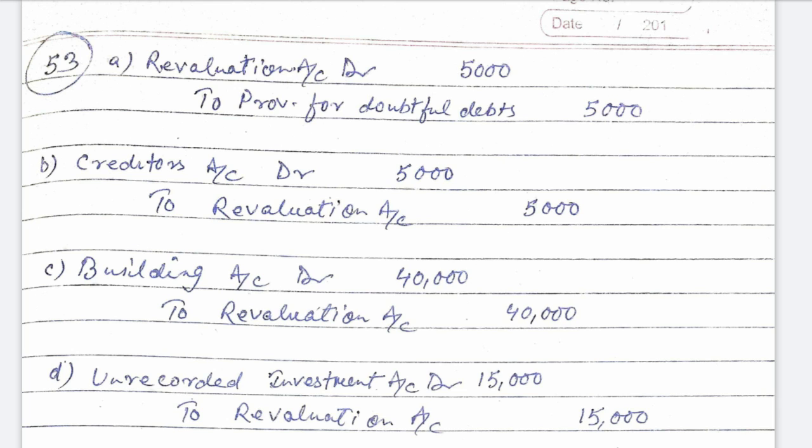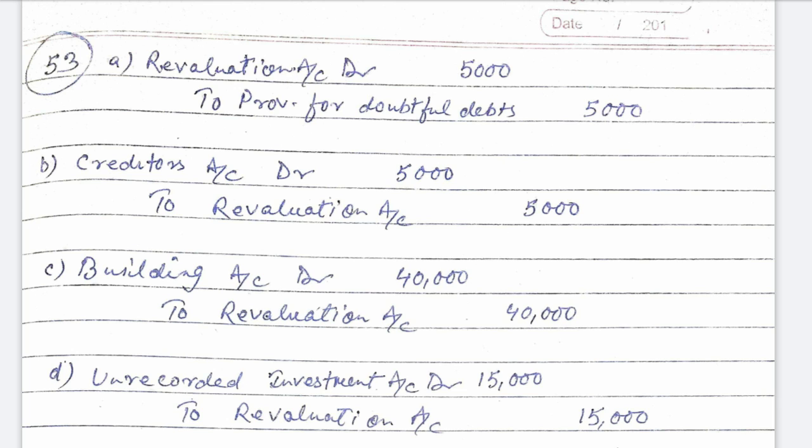So it is a loss for the business. The revaluation account will be debited 5,000 and provision for doubtful debts will be credited 5,000. Second, B: creditors were written back by 5,000. Creditors being written back means the value of creditors is decreasing. A decrease in value of liability is a profit for the business. So revaluation account will be credited 5,000 and creditors account will be debited rupees 5,000.